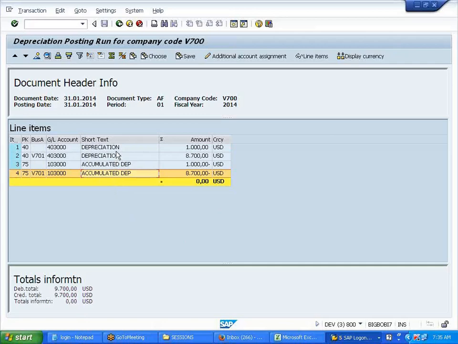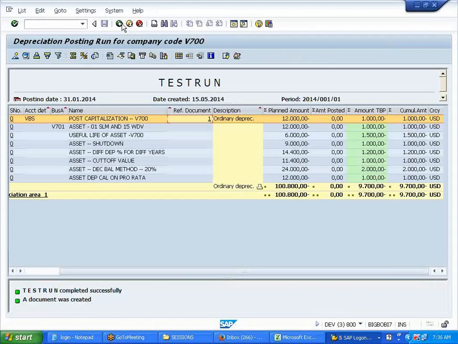Because this is the period control that is changing for one particular asset. So that is where it is changing. Okay, 1 second.